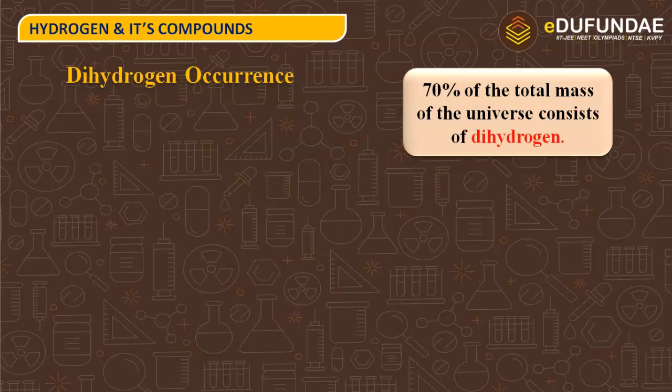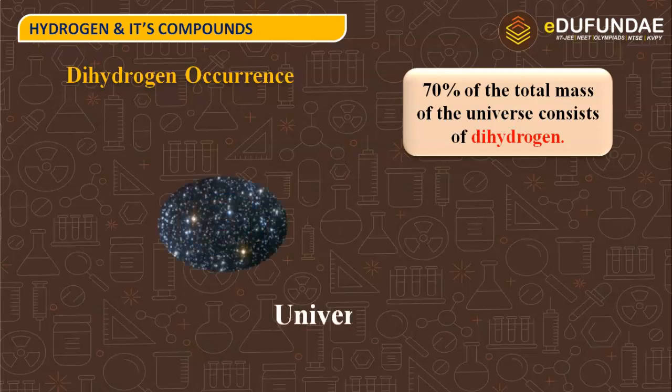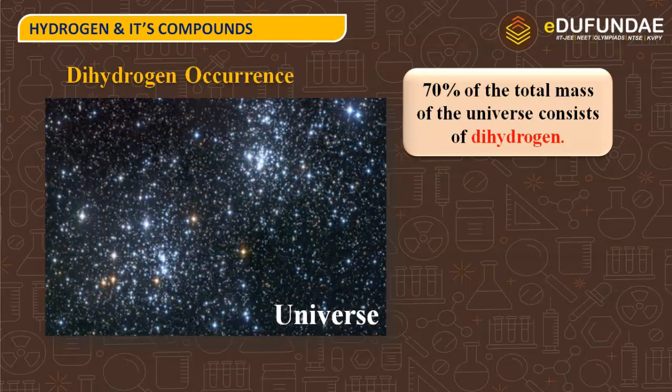70% of the total mass of the universe consists of dihydrogen. That means the most abundant element in the universe is dihydrogen, which comprises how much percent? 70% of the total mass of the universe.